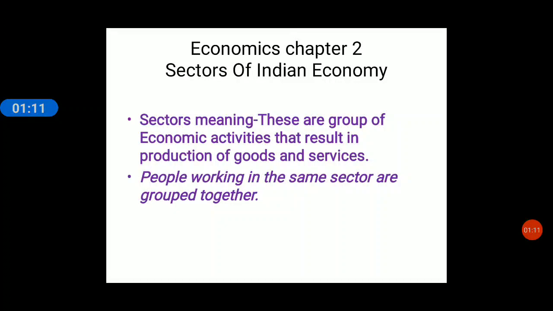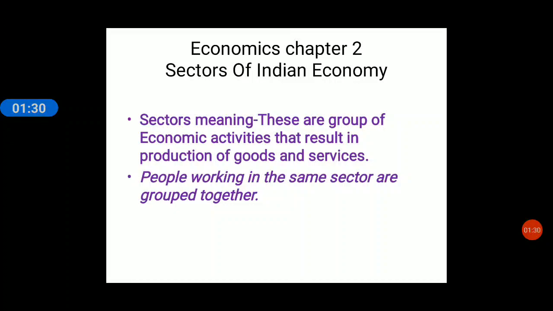So when we work in a particular activity, it is called a sector. All the activities of that type are grouped together and that is called a sector.